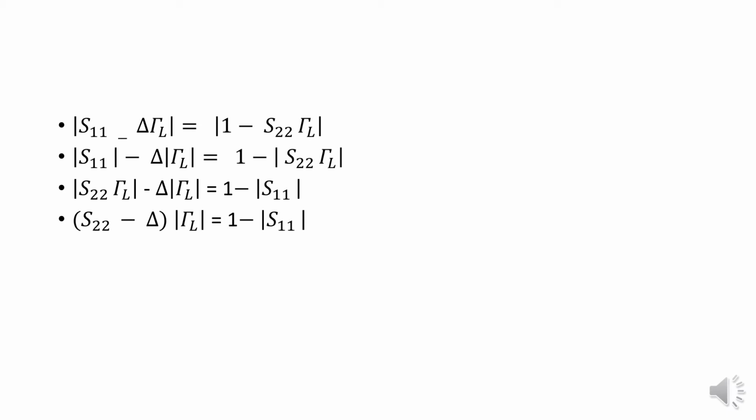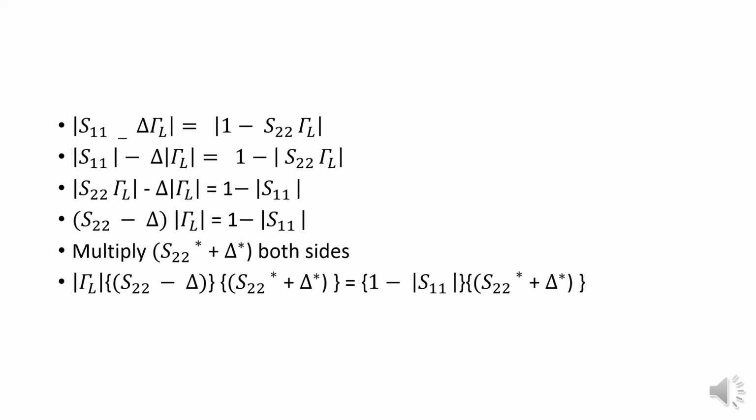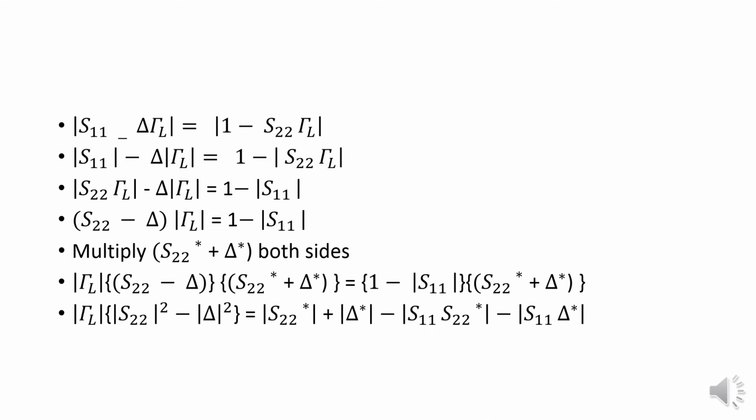Then multiply by S22* + Δ* on both sides. After multiplication, modulus of ΓL times (S22 − Δ)(S22* + Δ*) will be equal to (1 − modulus of S11) times (S22* + Δ*). So after simplification, modulus of ΓL times (modulus of S22 squared − modulus of Δ squared) will be equal to modulus of S22* + modulus of Δ* − modulus of S11 S22* − S11 Δ*.